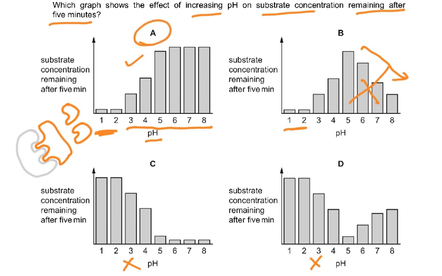Why? Because as you increase the pH and the optimum is 1 or 2, as you increase the pH, the enzyme would not work. So the remaining substrate would be more.